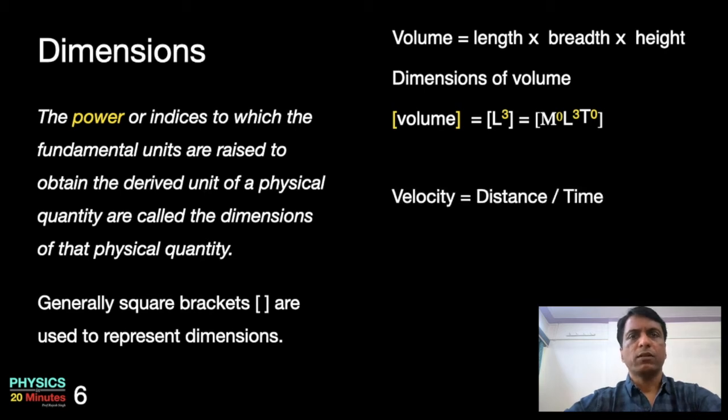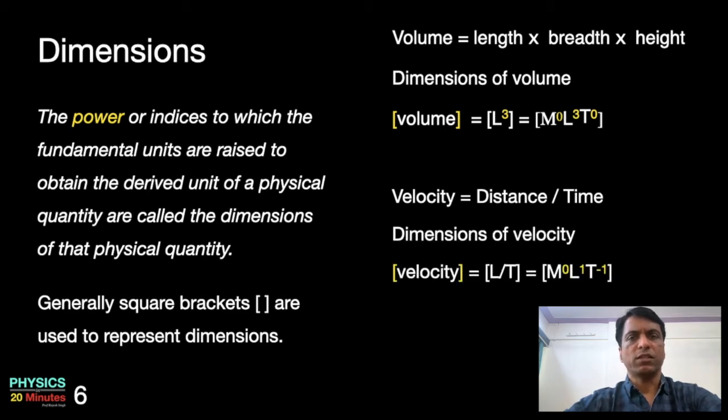Another example, velocity. Velocity is distance upon time. Now distance is nothing but length. So you can see velocity is composed of two fundamental quantities, length and time. Therefore the dimensions of velocity will be dimensions of length upon dimensions of time, which can be written as L power 1 T power minus 1. M power 0 indicates that there is no mass here.